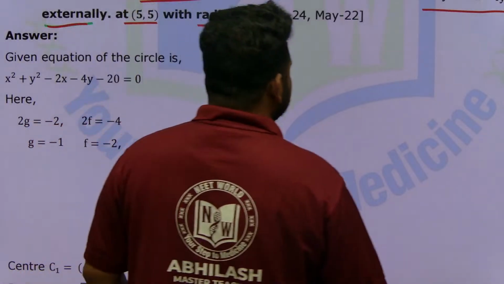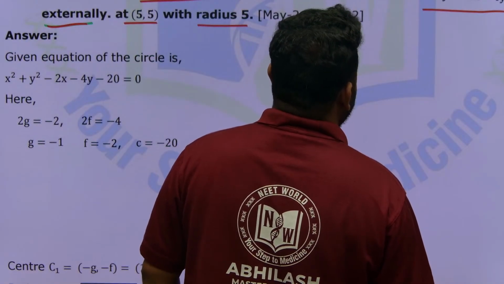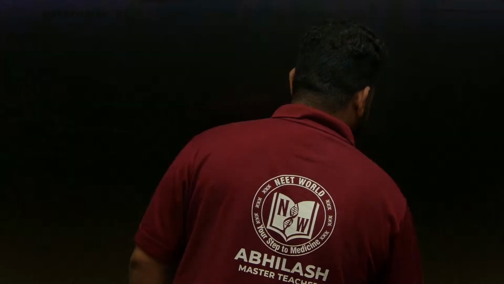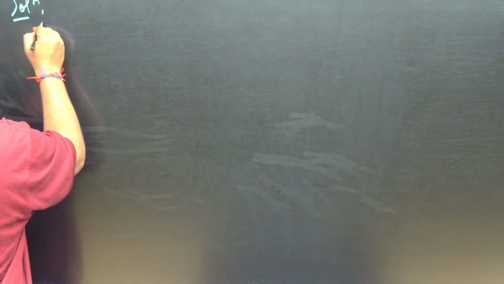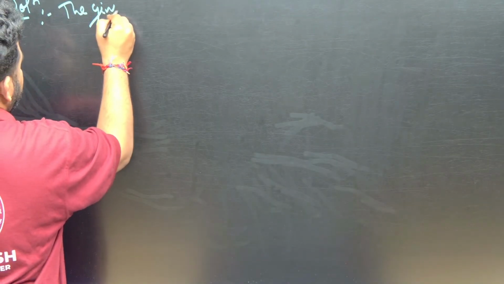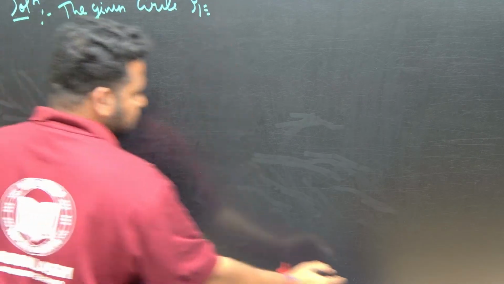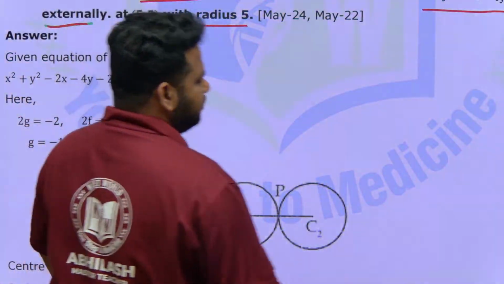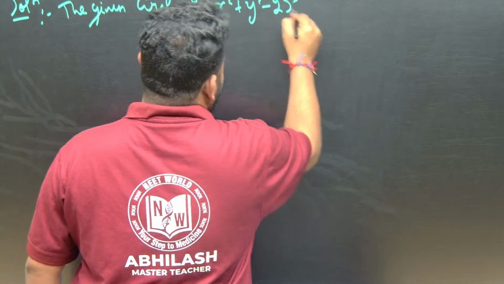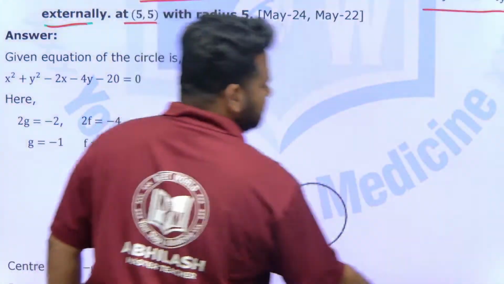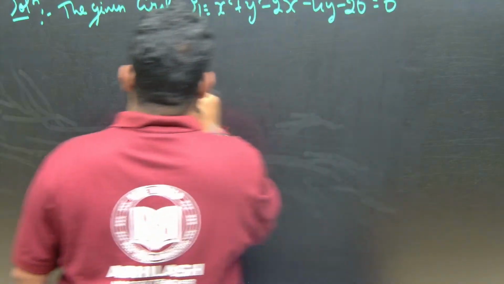So let us solve this question. First we take the given circle S1. S1 is x square plus y square minus 2x minus 4y minus 20 is equal to 0.